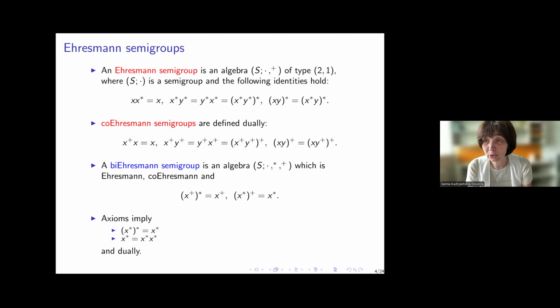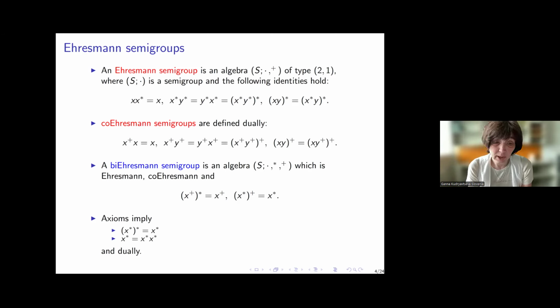Well, now I go on to non-regular generalizations of inverse semigroups: Ehresmann and restriction semigroups. An Ehresmann semigroup is an algebra which is a semigroup with respect to multiplication and has a unary operation plus such that the axioms which you see on your screen are satisfied, and co-Ehresmann semigroups are defined dually. A bi-Ehresmann semigroup combines both of the definitions, so it is Ehresmann and co-Ehresmann, and in addition, pluses and stars of elements are related as you see on the screen.